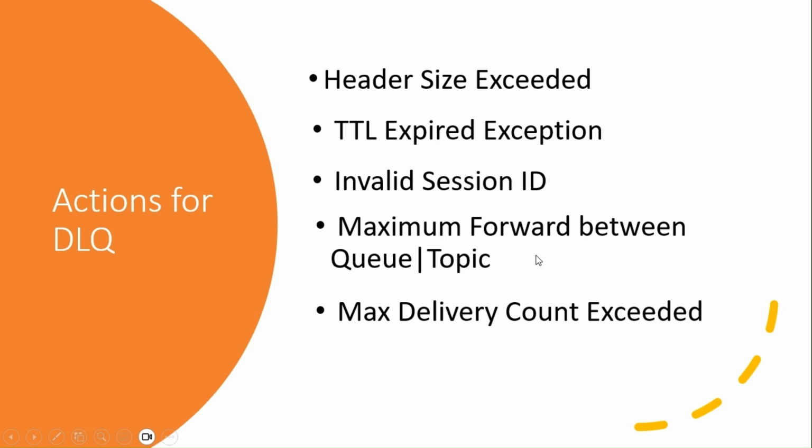Maximum delivery count. Again, when we create a queue, we have an option to configure the delivery count. This property tells the number of times Azure Service Bus can deliver a particular message. Once the maximum delivery count is reached, that message will be considered for dead lettering. After all, any application can reject any message and move it to the dead letter queue explicitly using Service Bus APIs.